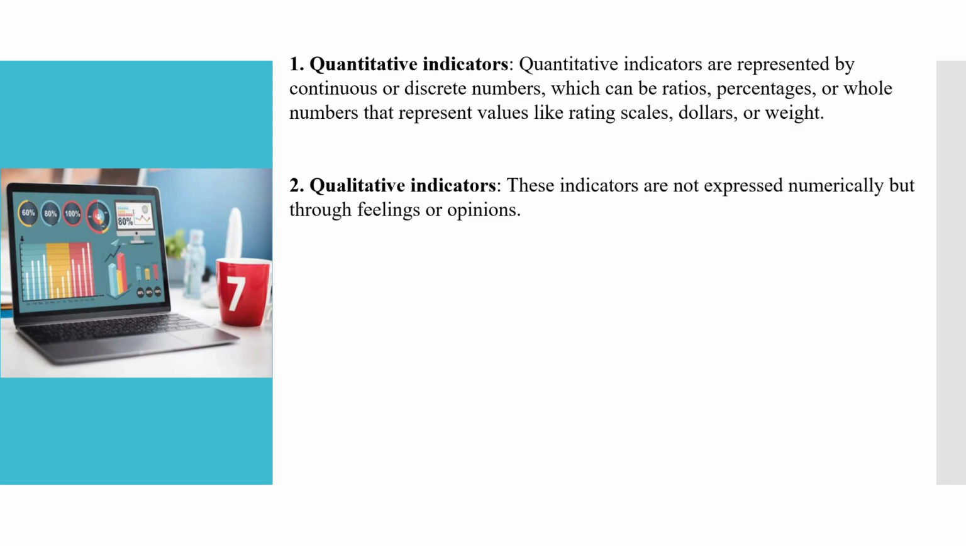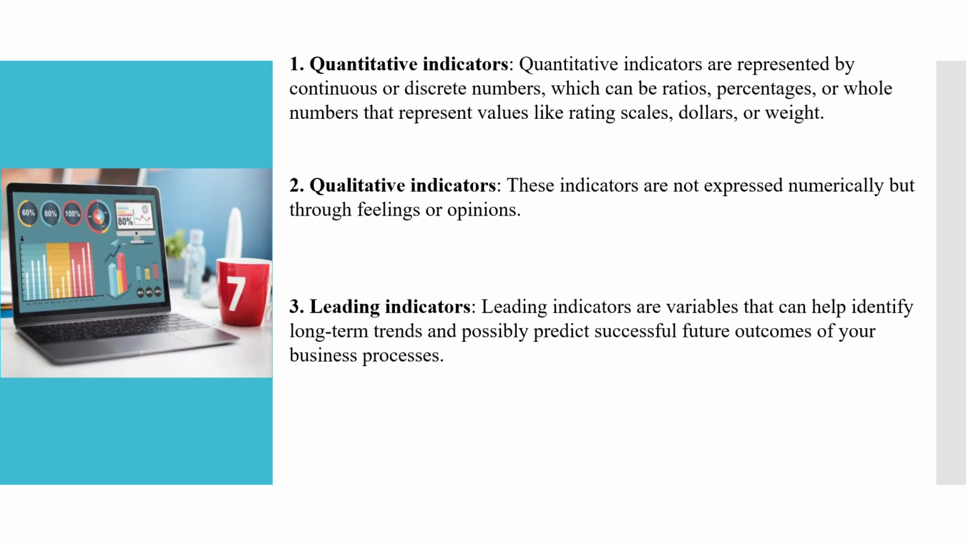फिर उसके बाद आता है क्वालिटेटिव इंडिकेटर्स, क्वालिटेटिव KPIs. Qualitative KPIs are expressed in terms of feelings, in terms of opinions, like by taking surveys and feedback, we will come to know the results, and those results are used as our KPI indicators. Next is leading indicators. Leading indicators are nothing but the kinds of variables which help us with long-term trends. When we want to study the long-term trends, leading indicators are very important, and they will predict the future outcome of your business process too.